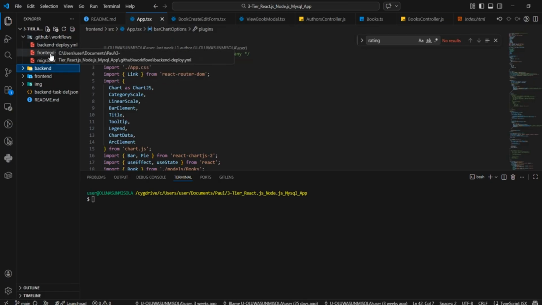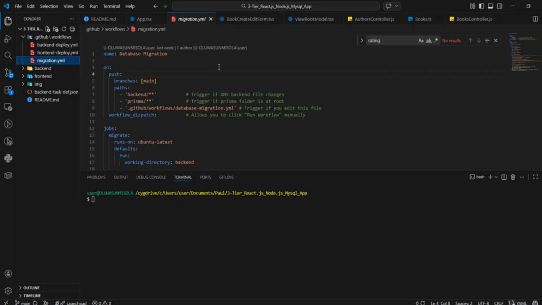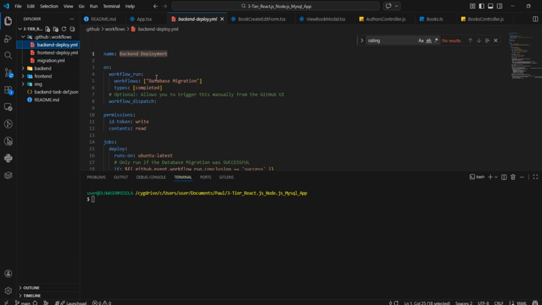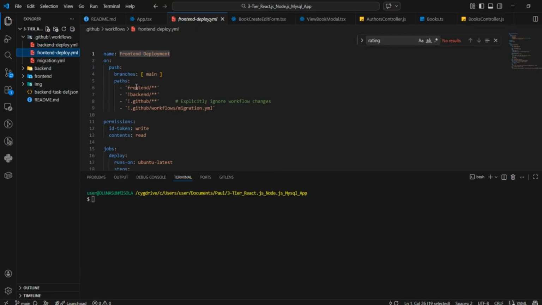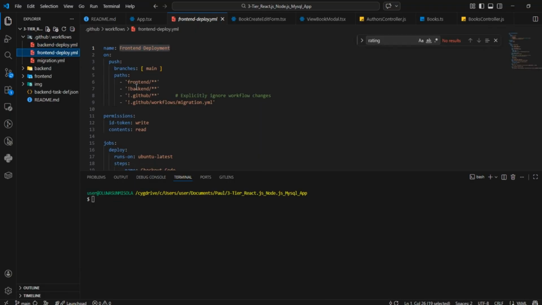I've run 3 GitHub workflows. One is for the database. If you look at the migration, database migration, this one is for the database. Then this one is for the backend deployment, and this one is for the front end deployment. So what we've done is separate the entire application into a 3-tier application. That's why you can see front end, back end, and database migrations.